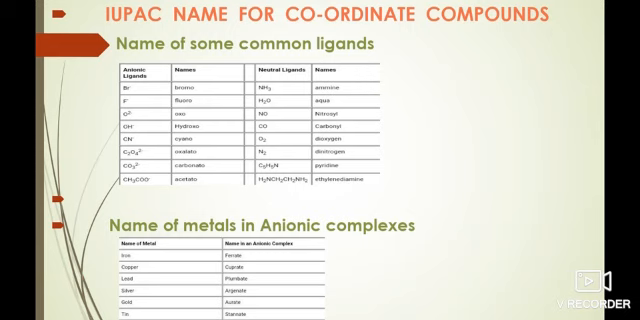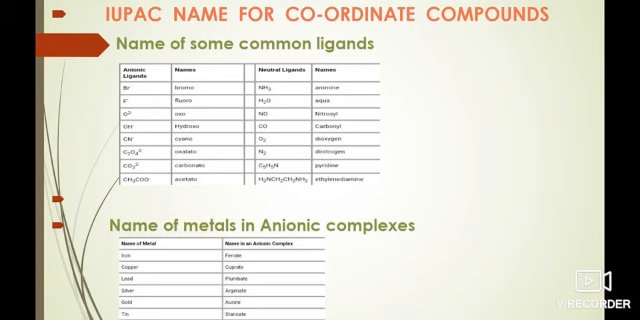If the complex ion is a cation, the metal is named the same as the element. For example, Co in a complex cation, we name it as cobalt and Pt is platinum. If the complex ion is an anion, the metal name ends with the suffix ate, as I told. For example, Co in a complex anion is called cobaltate, and Pt is platinate.